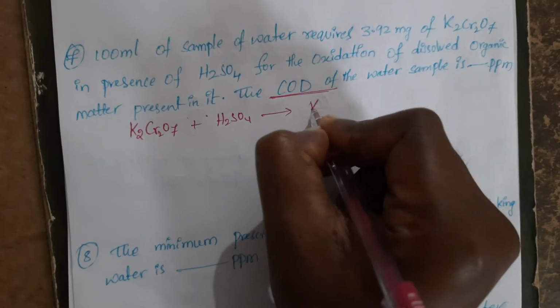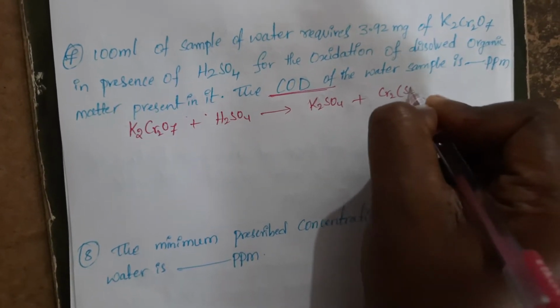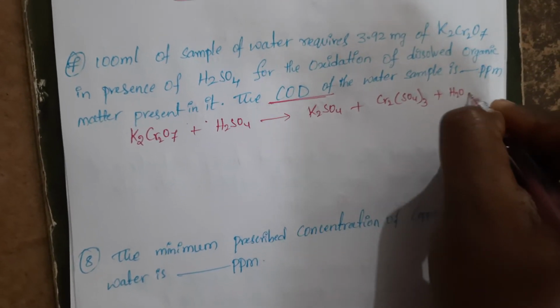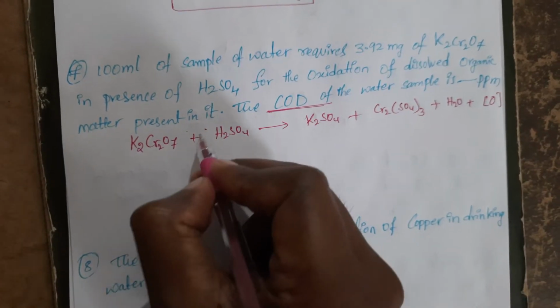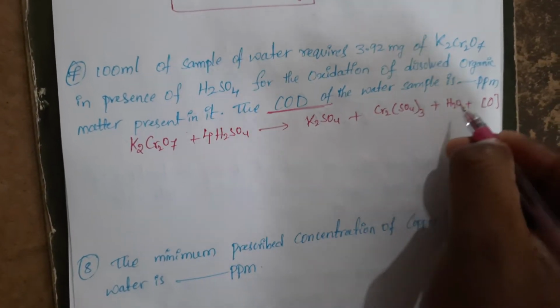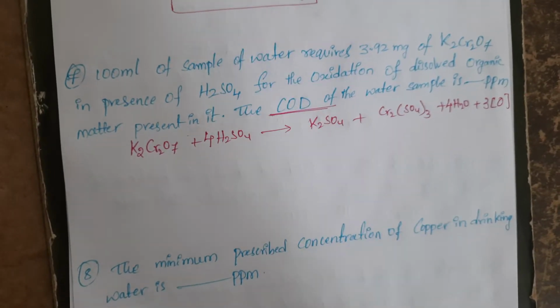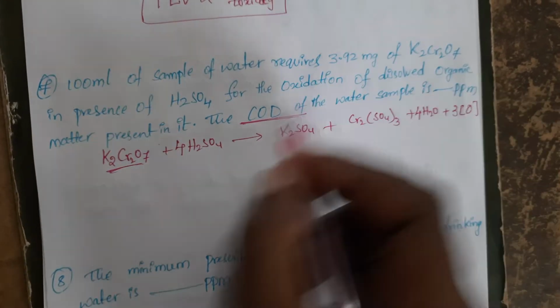happens? We are going to get the potassium sulfate plus Cr2(SO4)3 plus H2O plus nascent oxygen it releases. It has the oxidizing nature. Just take the 4 moles here. Here 4 moles of H2O. How many oxygens will it be? 3. So if you are taking its molecular weight of potassium dichromate, how much is it?